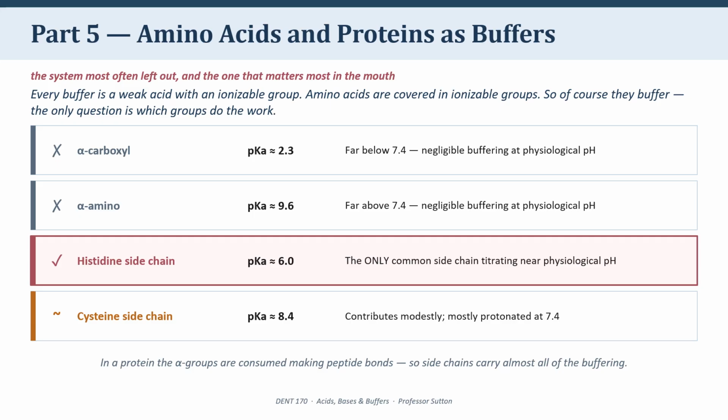And here's the structural point that makes all of this matter. When amino acids join to form a protein, the alpha amino and alpha carboxyl groups get consumed, forming the peptide bonds. They're gone. Only the two ends of the chain retain them. So in a protein, essentially all of the buffering capacity lives in the side groups.